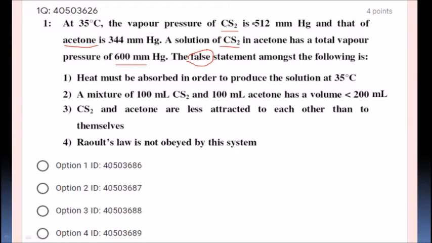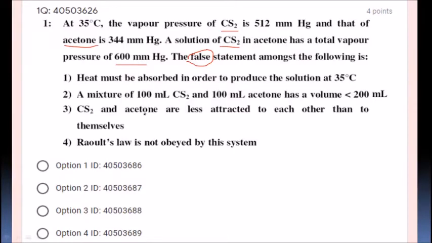If I take 512, half of it comes to 256, and the other half of 344 is 172. So 256 plus 172 is not going to be 600. That means it is endothermic, and heat must be absorbed in order to produce the solution at 35 degrees centigrade. So it is a correct statement, but they are asking for the false statement.